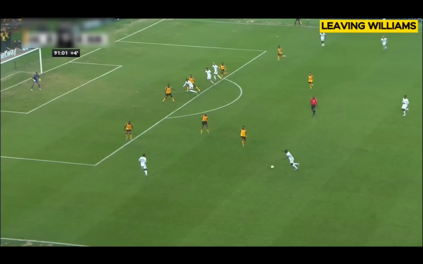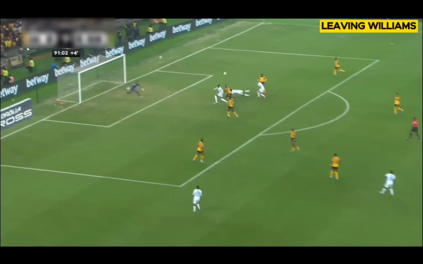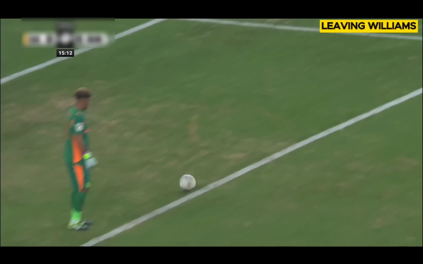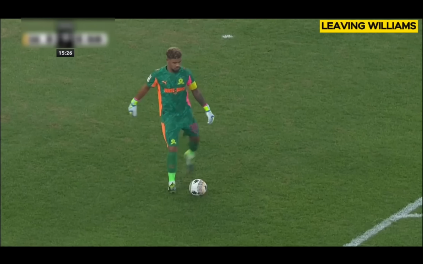And yeah, the other thing that Chiefs were doing, this is a thing that is supposed to be in the end. They left Williams alone. I want you to look at this time here when Williams gets the ball. It was 15 minutes, 12 seconds. This is 15 minutes, 26 seconds if you look at the clock, top left corner. 14 seconds, they just left him alone.